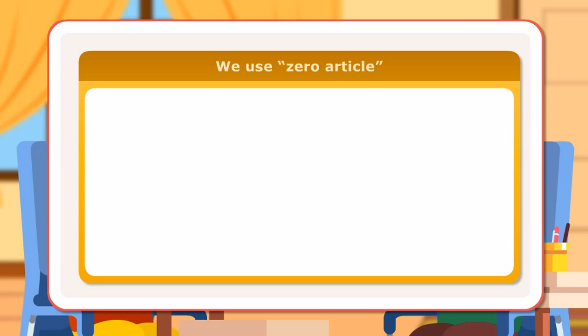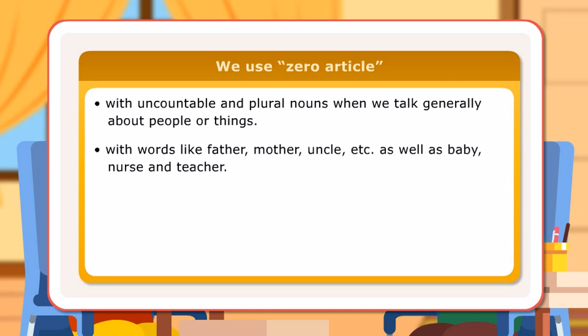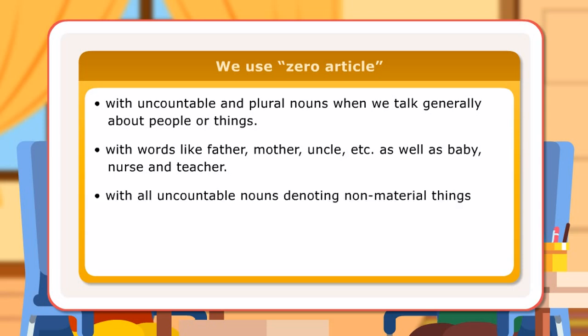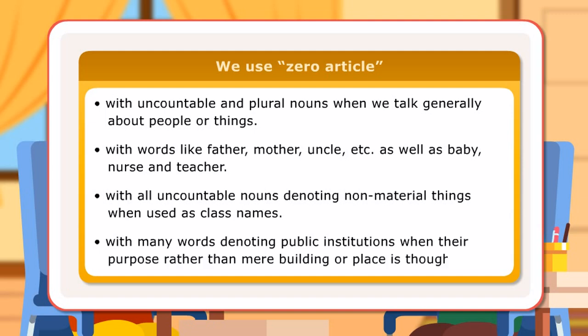We use zero article with uncountable and plural nouns when we talk generally about people or things; with words like father, mother, uncle, etc., as well as baby, nurse and teacher; with all uncountable nouns denoting non-material things when used as class names; and with many words denoting public institutions when their purpose, rather than the mere building or place, is thought of.